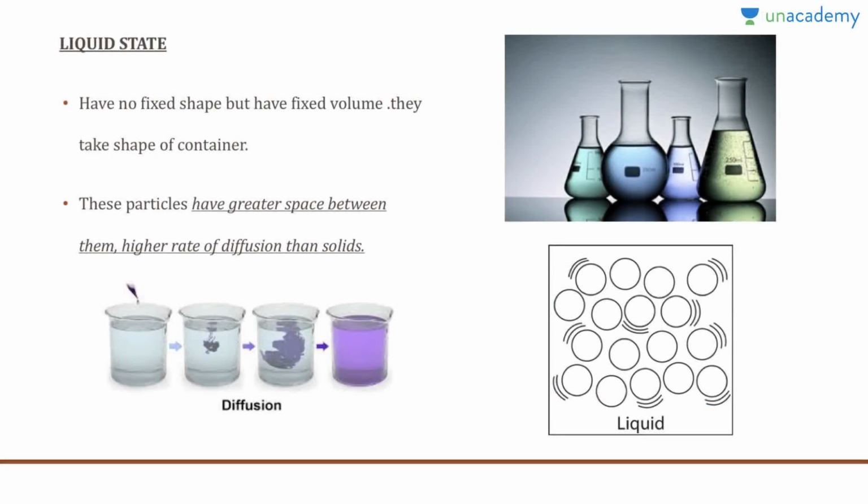The next state is the liquid state. Liquids do not have any fixed shape, but they have fixed volume, and they take the shape of any beaker or vessel you pour them into. These particles have greater spaces between them, as we have read before, and that is why they have a higher rate of diffusion than solids. Because they have large intermolecular spaces, they can diffuse faster.